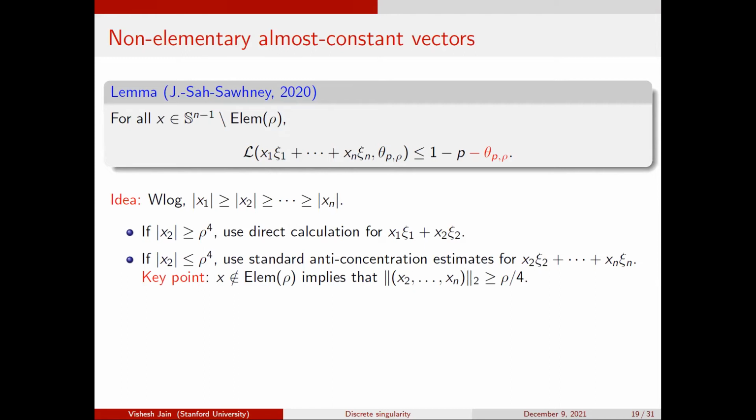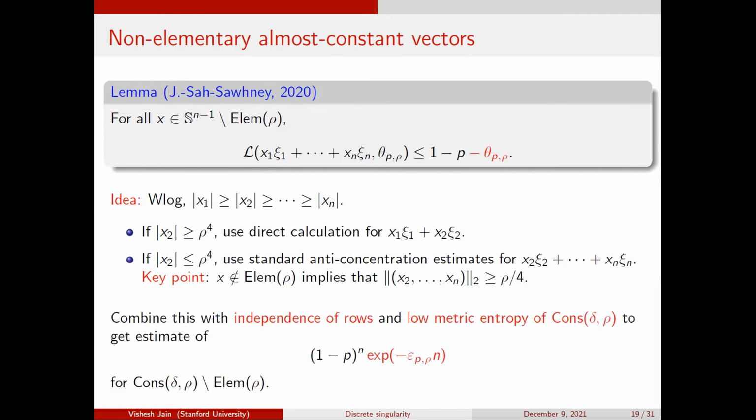Once you have this, you know that the anti-concentration on any vector which is not elementary is a little bit better than 1 minus P. Now you can combine this with the union bound argument for these constant vectors to show that for vectors which are constant but not elementary, I have a contribution which is 1 minus P to the n times some exponentially small term.